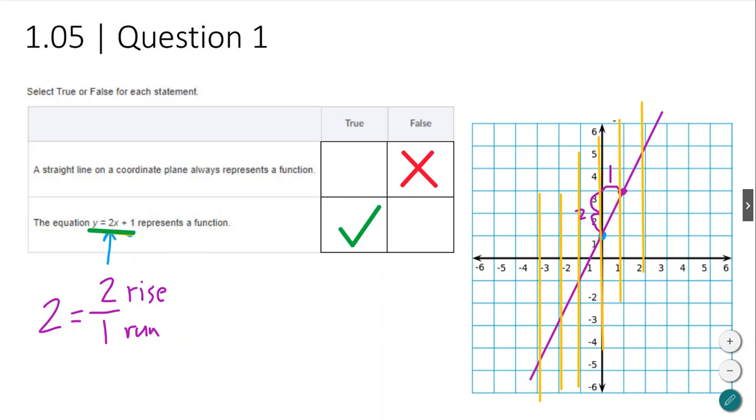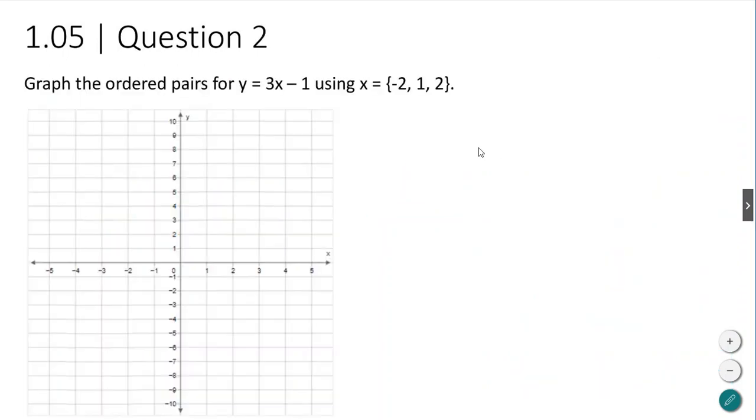Okay, let's go to the next question. So this next one is asking: graph the ordered pairs for y equals 3x minus 1 using x equals -2, 1, 2.